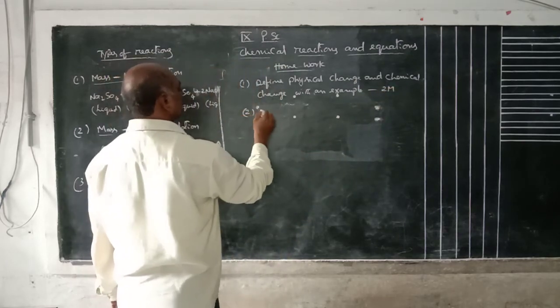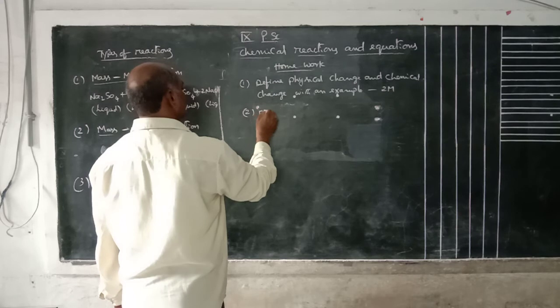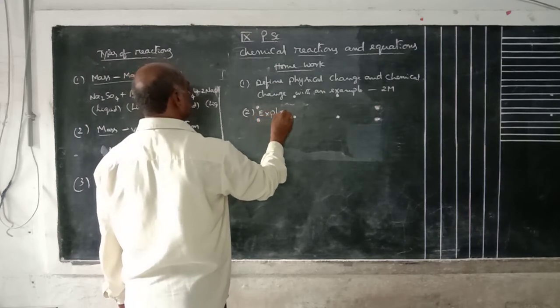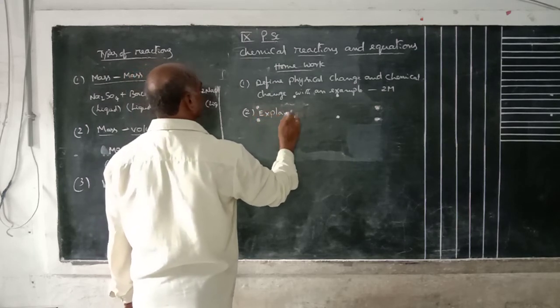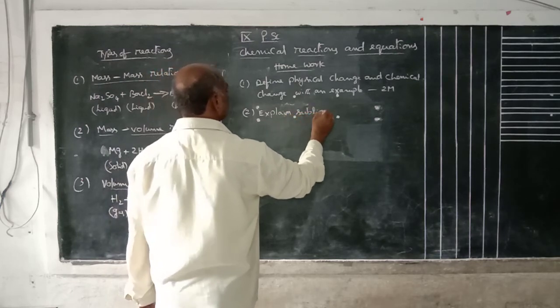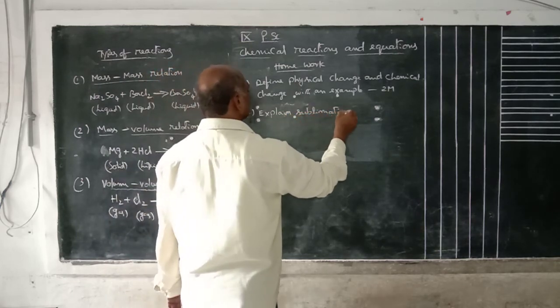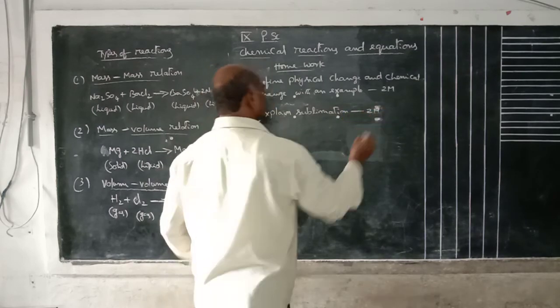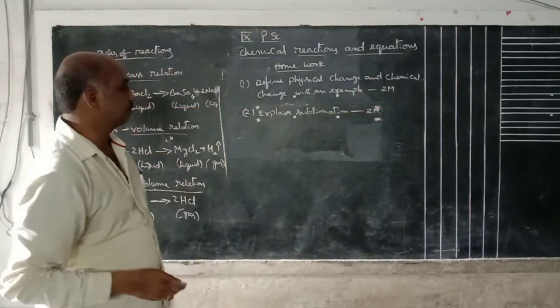Second one, explain sublimation. That is also 2 marks. You can explain with an example.